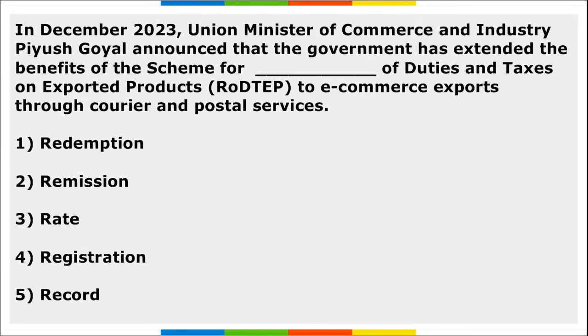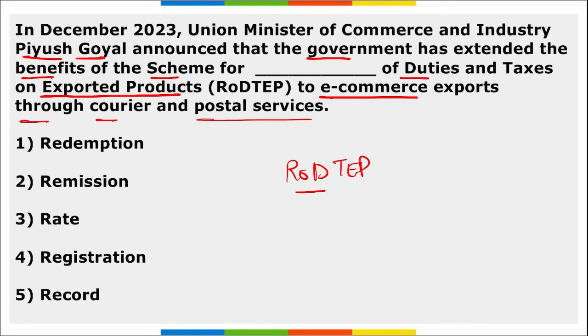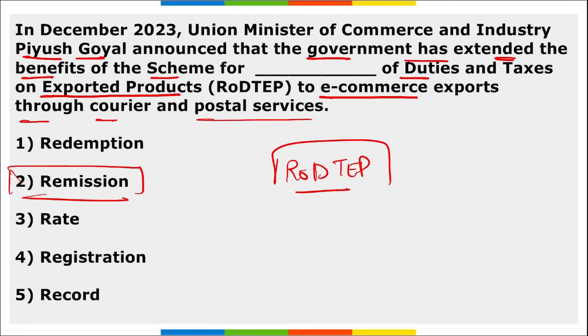Next, Union Minister of Commerce and Industry Piyush Goyal announced that the government has extended the benefit of the scheme for remission of duties and taxes on exported products to e-commerce exports through courier and postal services. The full form of RoDTEP is being asked. What does this mean? RoDTEP stands for Remission of Duties and Taxes on Exported Products, right? And it is extended to e-commerce exports through various couriers and postal services.